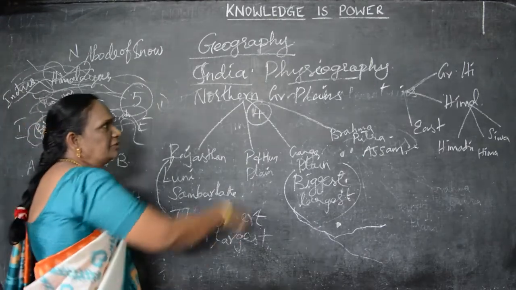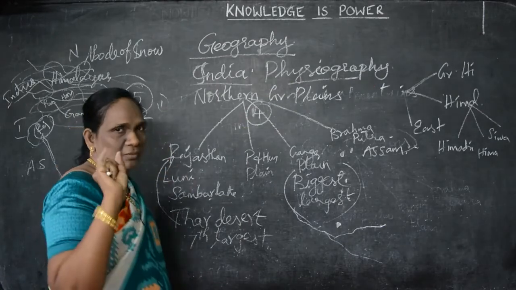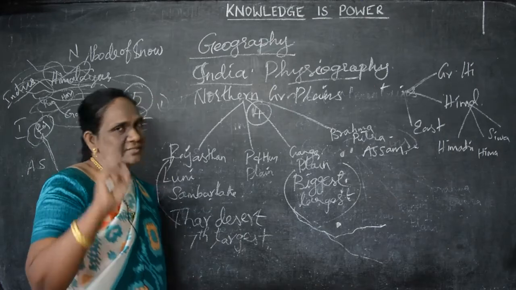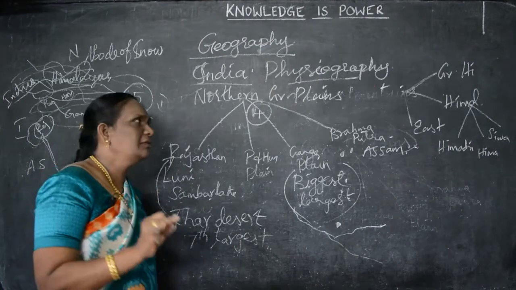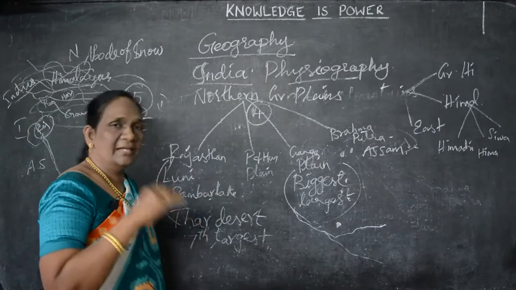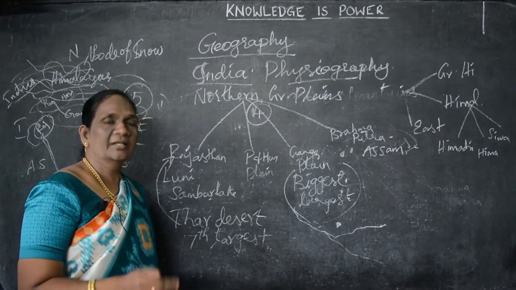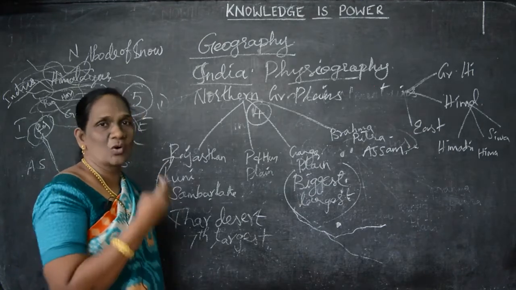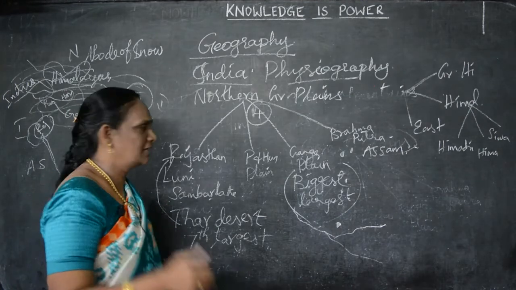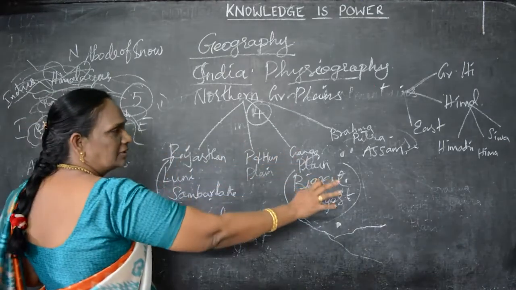So, coming to the physiography of India, there are 5 major types. One, what we saw, the northern great mountains, that is the Himalayas. Then the second one is the northern great plains, which we have now seen fully. Next we are going to see the peninsula plateau. And then the fourth one is the coastal plains, and the fifth one is the island groups. Understand? So, these are the 4 important northern great plains.